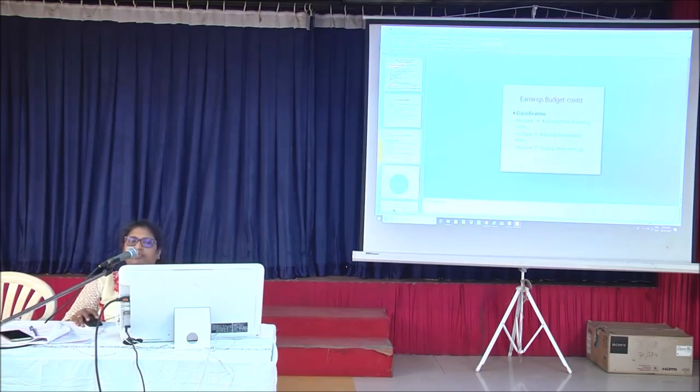So this is classified under abstract X, that is earnings from coaching, that is passengers. Abstract Y is from goods and abstract Z is other earnings. Like we have from advertisements, big hoardings, sidings, we have buildings which we have given on lease. So everything will come in sundry earnings.